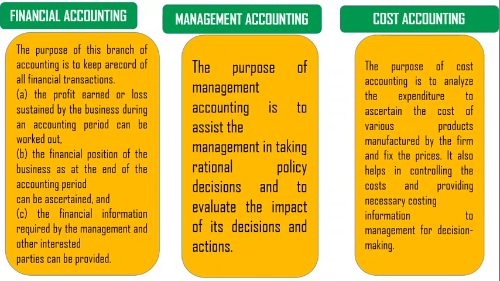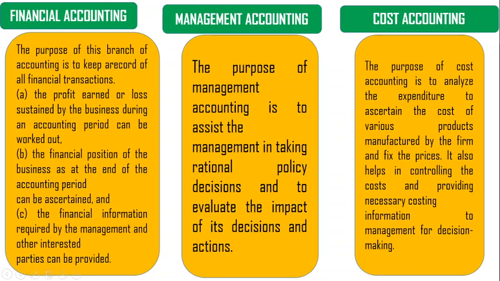On the other hand, cost accounting, as the name says, analyzes the expenditure on production, to ascertain the cost of various products. What was the total expenditure to produce a particular product, so that, adding the profit, they can calculate the cost of the product manufactured by the firm. It also helps them fix the prices. So cost accounting is related to the cost of the product, and price is the sale price of the product. It also helps in controlling the cost and providing necessary costing information.